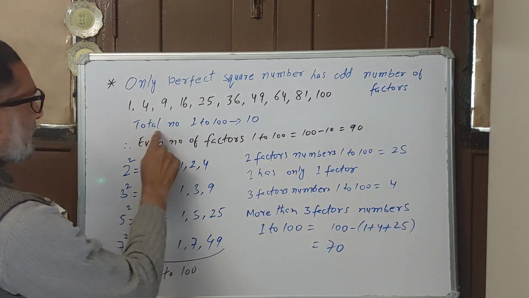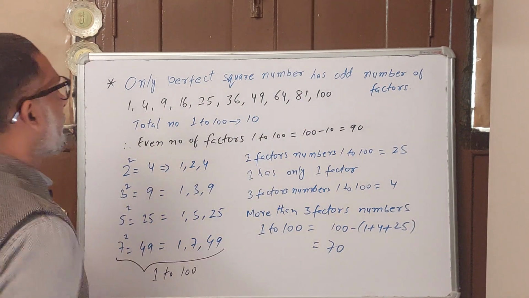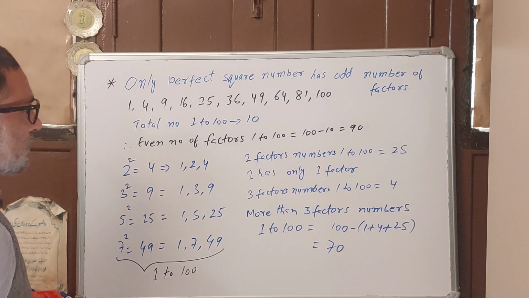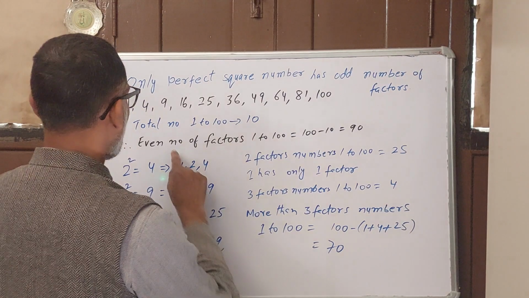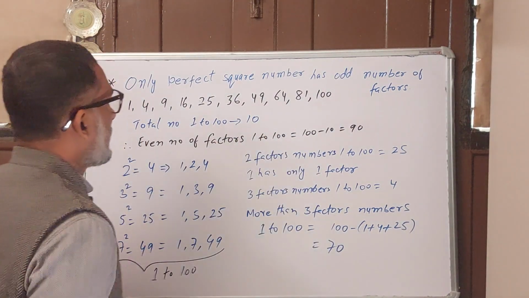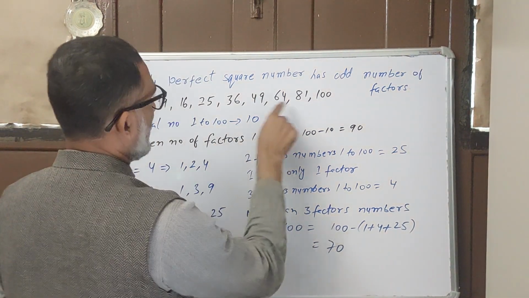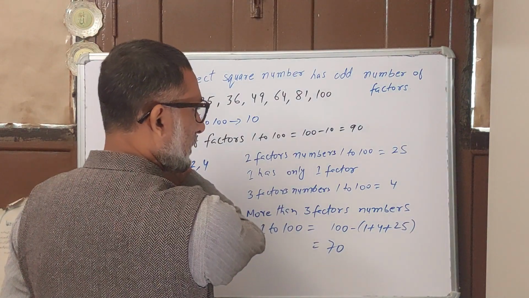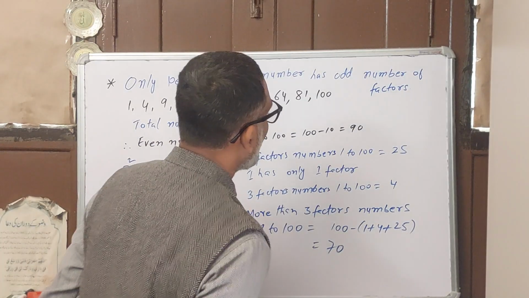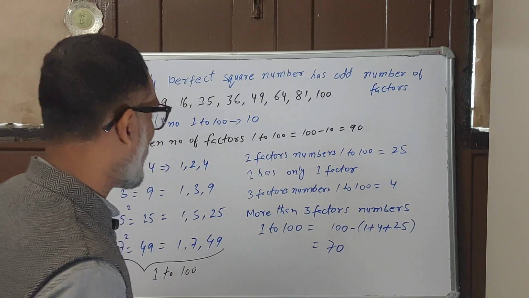Now the count of numbers with an even number of factors from 1 to 100: 100 minus 10. Of the total 100 numbers, 10 have an odd number of factors, so the rest will be even. So 100 minus 10 is 90. So a total of 90 numbers have an even number of factors, either 2, 4, or 6.